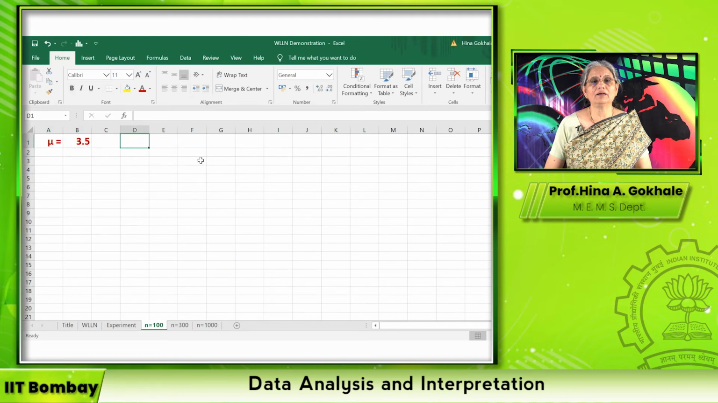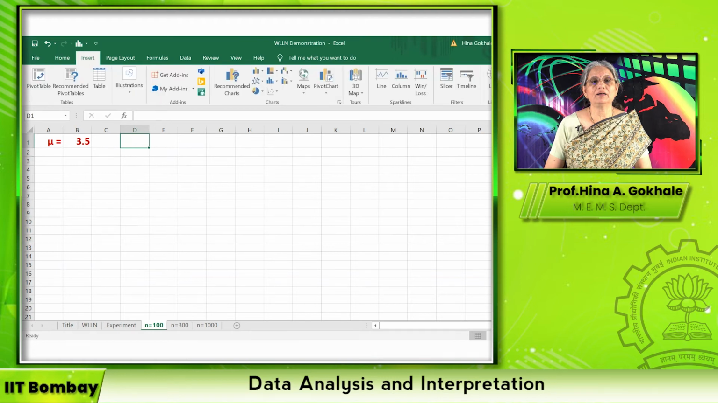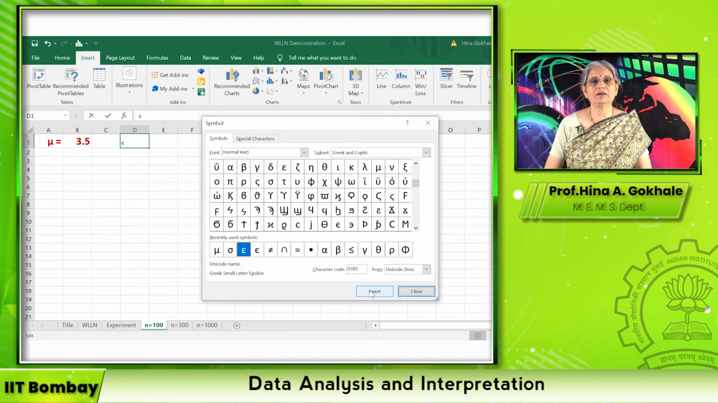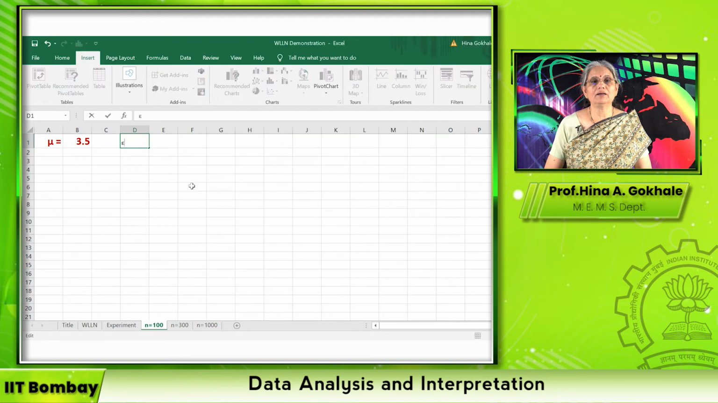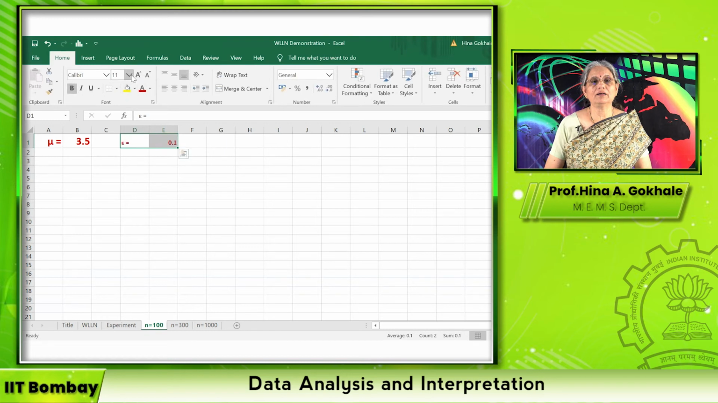This is mu. The next value that we are interested in is epsilon. It is coming out very small, but we will correct it. So epsilon is equal to 0.1, as we have decided to keep it. Then again we select the two, make them colorful, dark, and big, so that these are our values. We can also push this to the right so that it looks good.